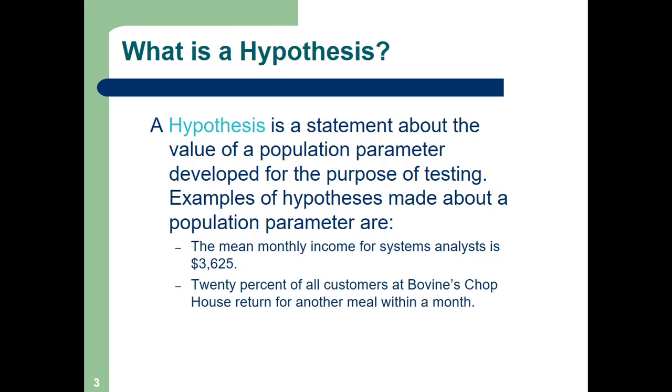Examples of hypothesis made about a population parameter are these. Suppose I make a statement: mean monthly income of system analyst is $3625. This is my hypothesis. My hypothesis is say that the mean salary of Infosys employee is 60,000 per month.